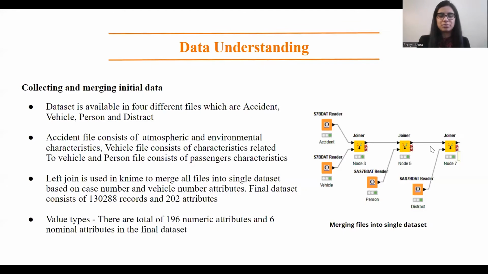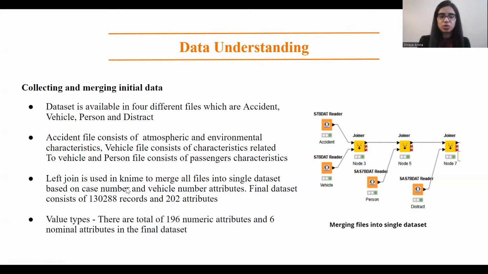Hello all, my name is Shreya Arora and I will be discussing data understanding, which is the second step of CRISP-DM. This step is used to assess the quality of the data and also to explore its attributes. Our datasets consist of 4 different files, which are accident, vehicle, person, and distract. They have their own characteristics.